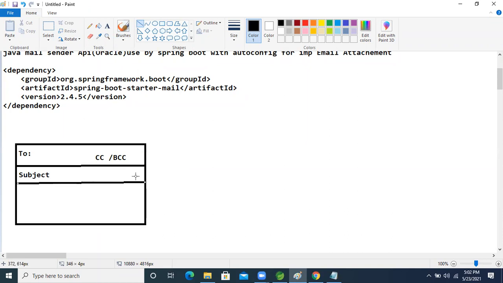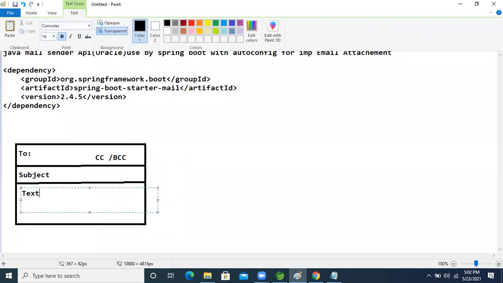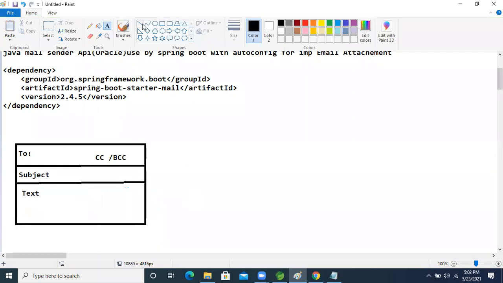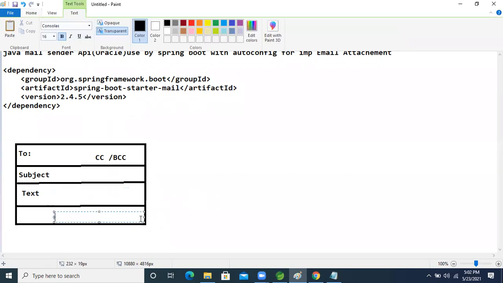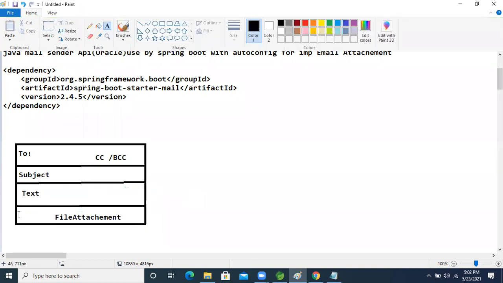This is the text area. Fine. Now next, here there is a file attachment. File attachment is there, attachment, and here the send button is there.